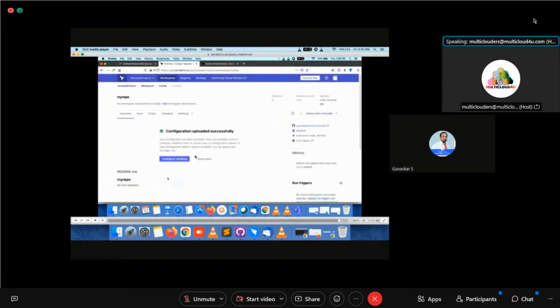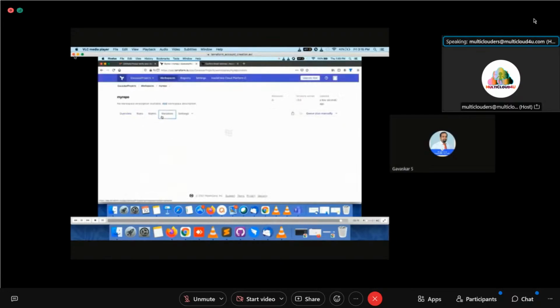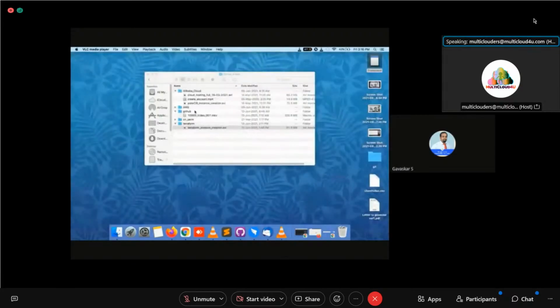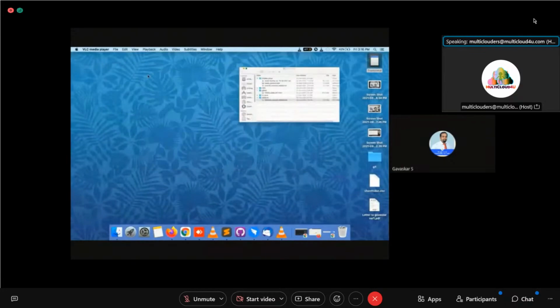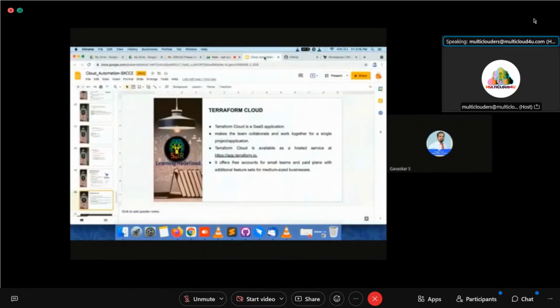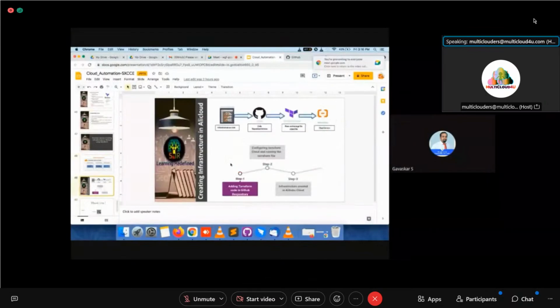Now what do I have to do? We have to follow some steps for creating infrastructure in Alibaba Cloud. So now this is a hands-on session I am going to have with you. Before that, let me move to the slide and I will explain what I am going to do for this.